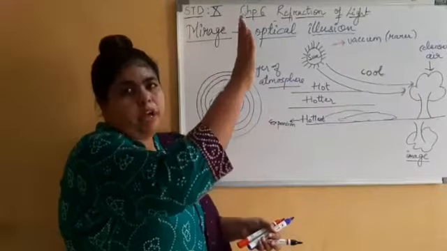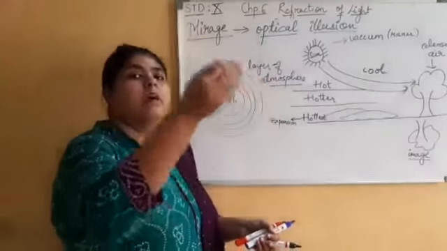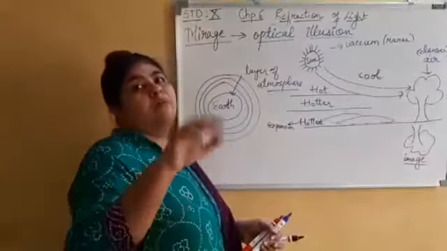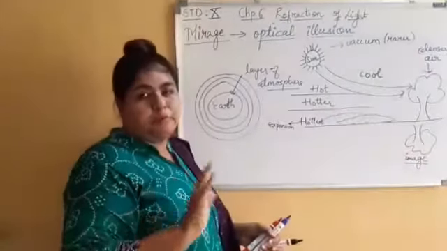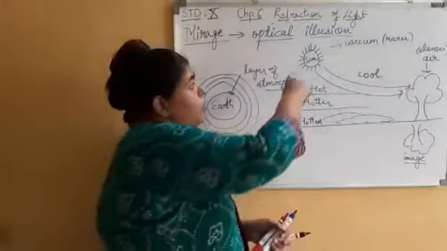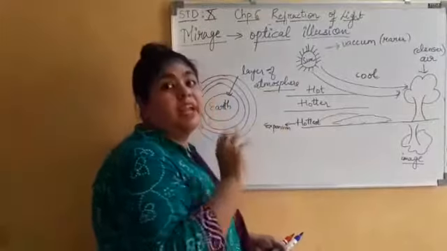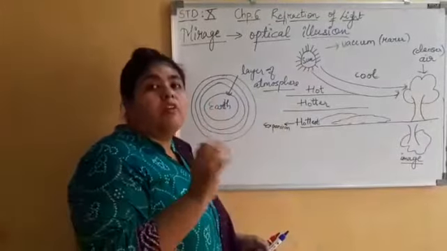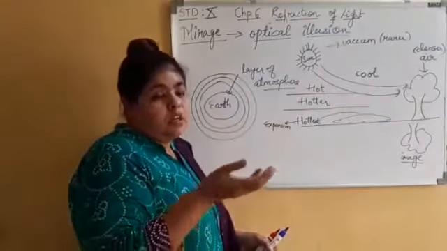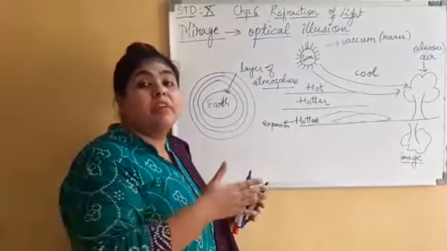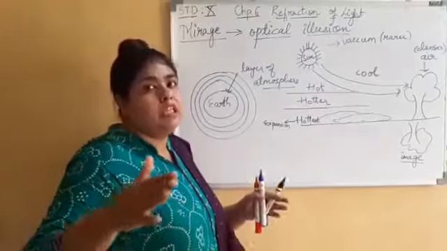Sun is located in vacuum. It is a rarer medium. Earth has a cover of an atmosphere. Atmosphere as compared to the vacuum is a denser medium. Now what happens over here? When sun rays strike the road or the earth's surface, it becomes hot. Now when it becomes hot, what will happen? The molecules of air will start expanding. That means they will move away from each other.